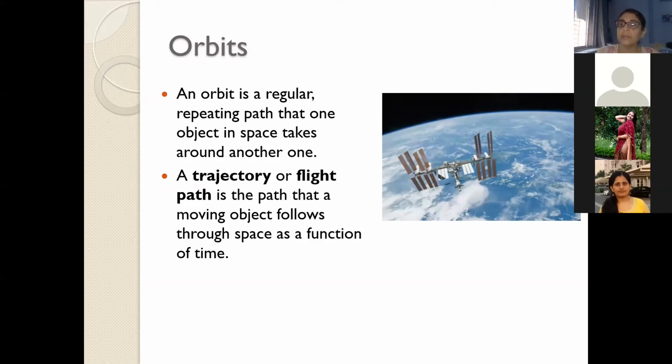So what is an orbit? I said it is a path which is defined by the balancing of forces. One is the gravitational pull and the other is the velocity that a satellite is holding. Because of this, it is continuously revolving around the earth and giving us information from whatever sensors we have placed on the satellite.